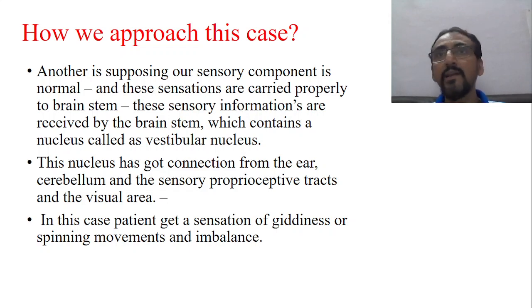From different areas the tracks are coming and joining there: one from the ear, one from the cerebellum, one from the visual area, and one from the proprioceptive areas. If this vestibular nucleus is affected for one reason or another, then you will have giddiness, or spinning type of movement, and also imbalance.